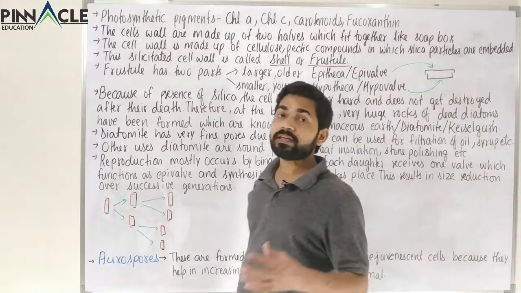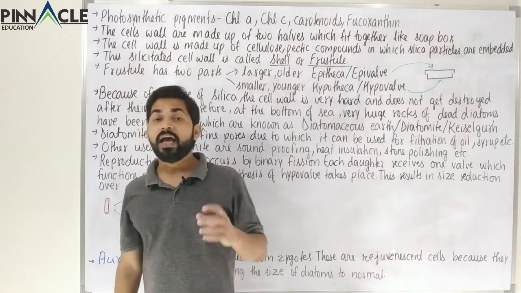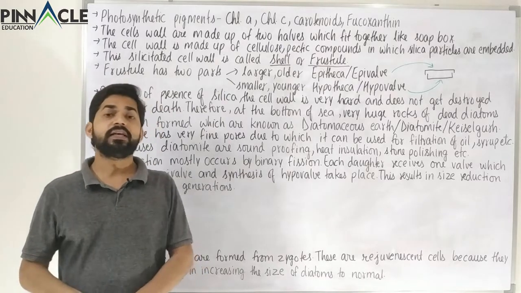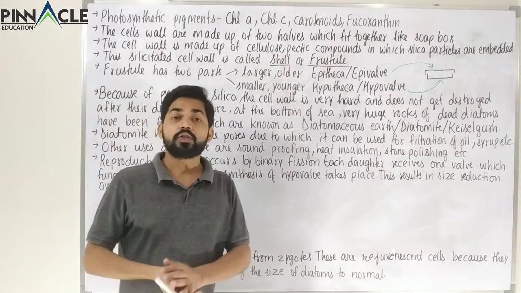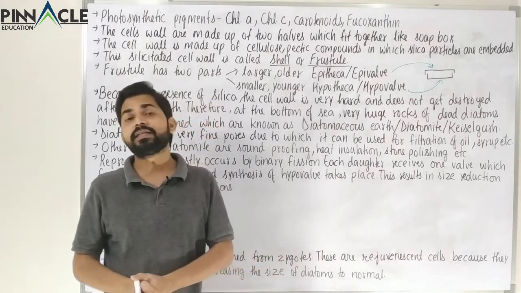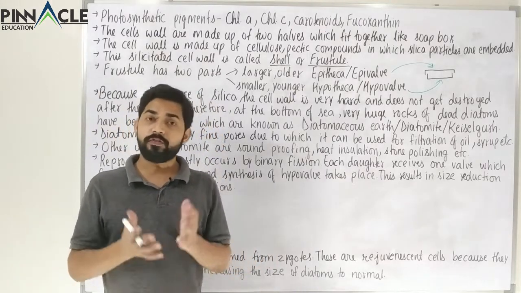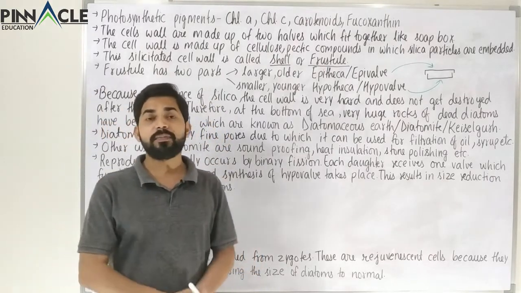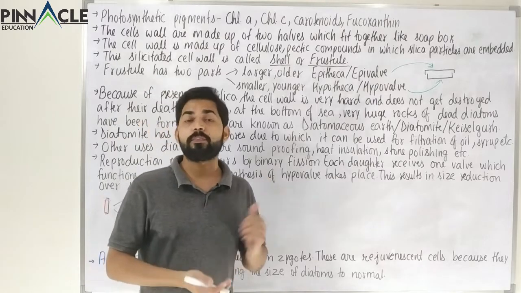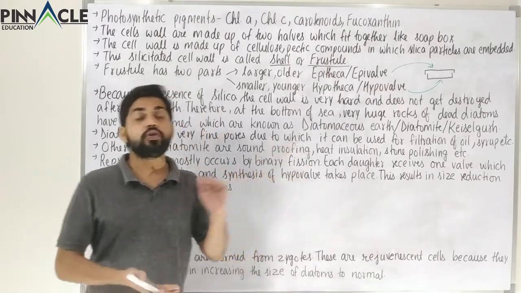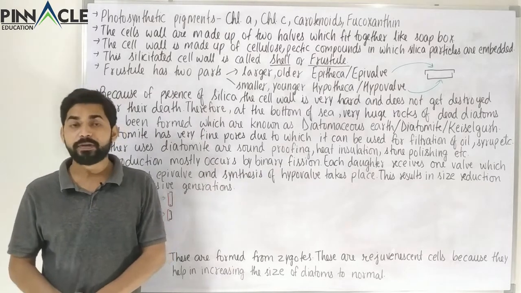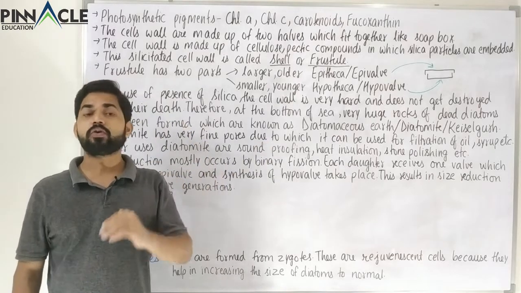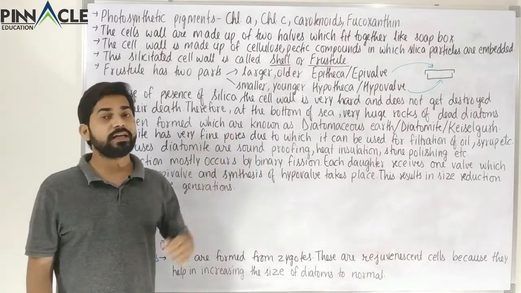Now we know that silica is a very hard and very resistant chemical. It does not get destroyed very easily. It can survive for millions of years. So if silica is deposited in the cell wall of chrysophytes, even after the death of chrysophytes the silica will remain, and because of this property, huge deposits of silica have been formed, because after death they sink to the bottom of the sea and they have silica in their cell walls.